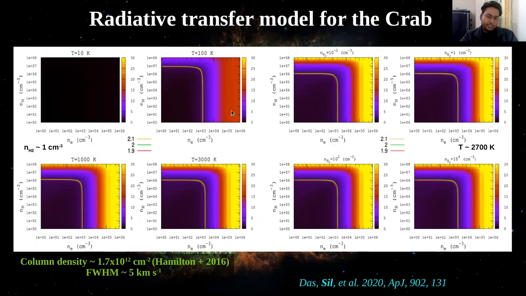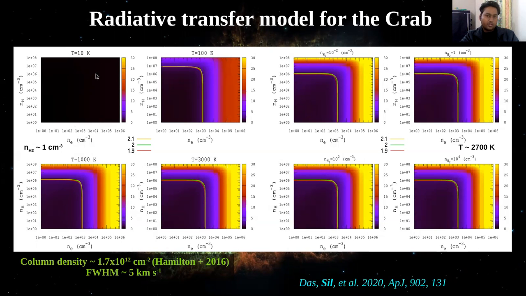And you can see the left four panels where H2 density is kept constant at 1 cubic centimeter, and the four windows are for four electron temperatures: 10 Kelvin, 100 Kelvin, 1000 Kelvin, and 3000 Kelvin.